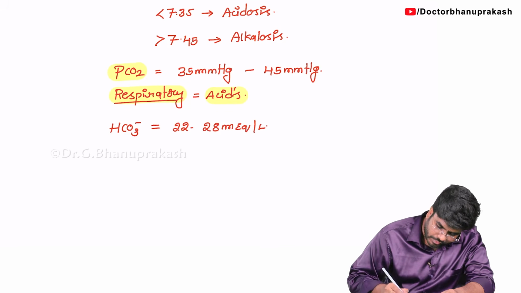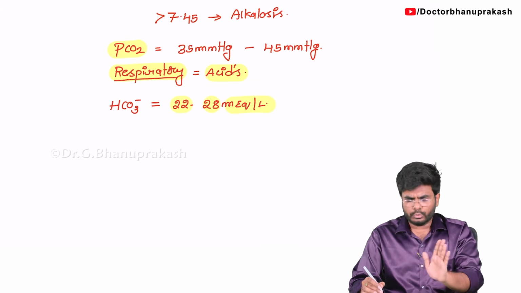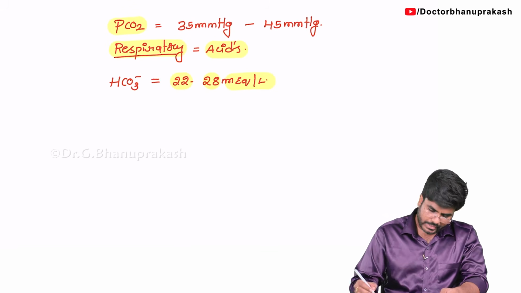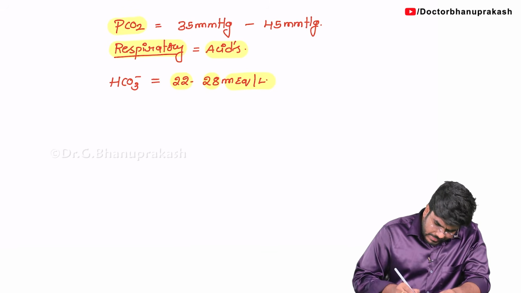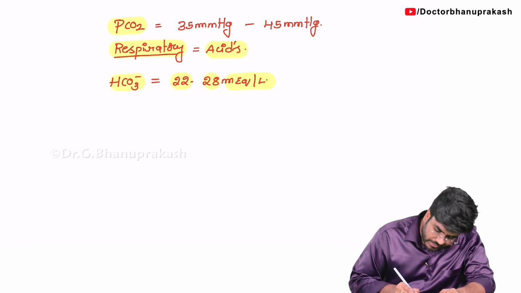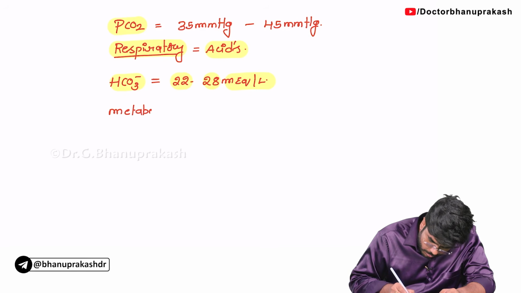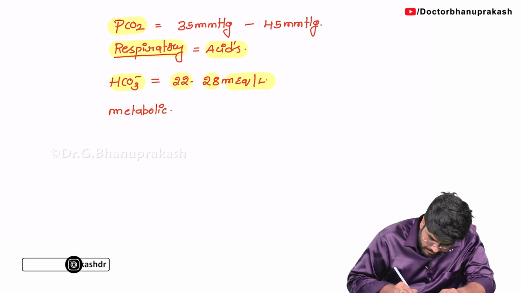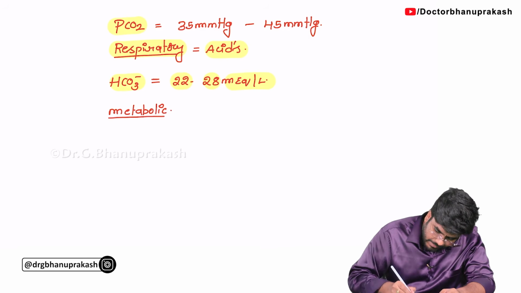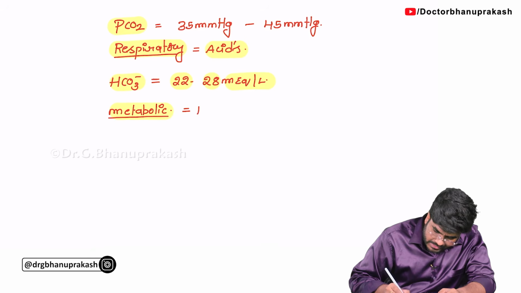Some books mention 22 to 26, but 22 to 28 milliequivalents per liter can be considered normal. Remember, bicarbonate production is a function of our metabolism. So for everything about bicarbonates I am going to use the word metabolic. Bicarbonates are considered buffers, or bases.